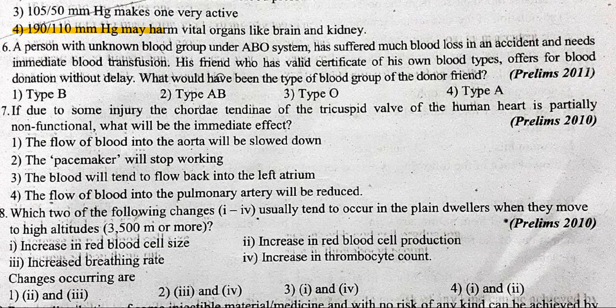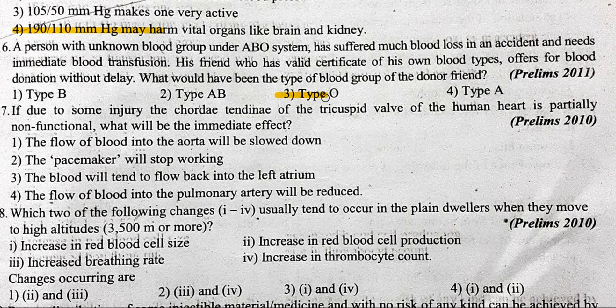A person with unknown blood group under the ABO system has suffered much blood loss in an accident and needs immediate blood transfusion. His friend, who has a valid certificate of his own blood type, offers blood donation without delay. What would have been the blood group of the donor friend? It's O.